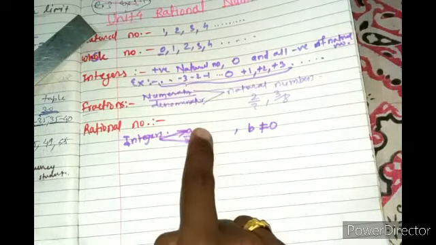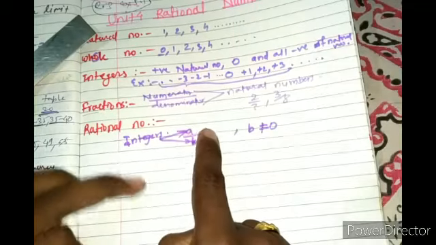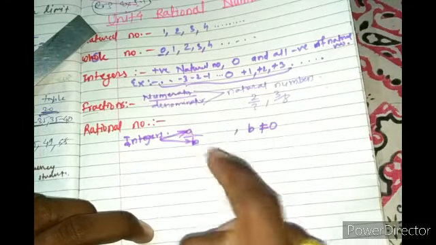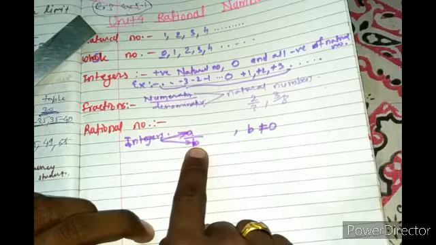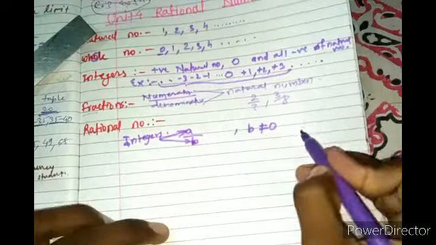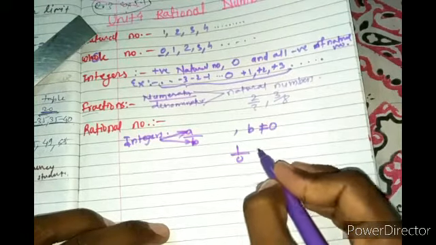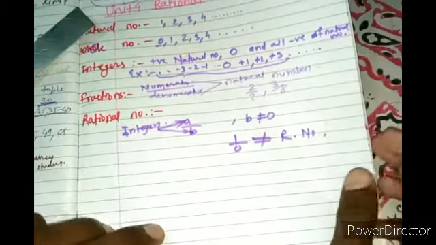So that makes a rational number different from a fraction. So you may see in the numerator and denominator positive, negative, or 0, but you should not see the 0 at the denominator when you are talking about a rational number. If you are writing 1 by 0, then it is not a rational number, right?